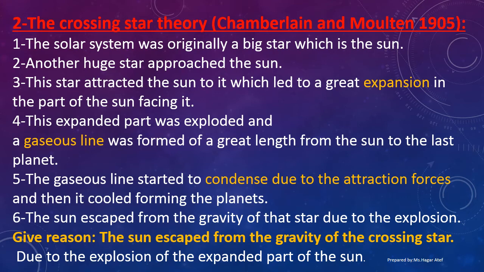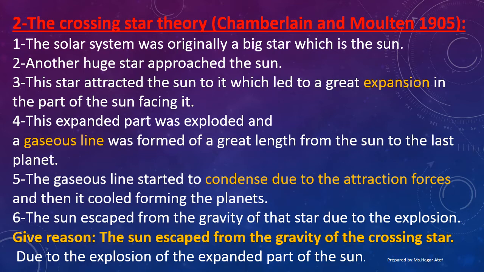Theory number 2, the crossing star theory. Chamberlain and Moulton, 1905. Number 1, the solar system was originally a big star, which is the Sun. Another huge star approached the Sun. This star attracted the Sun to it, which led to a great expansion in the part of the Sun facing it.